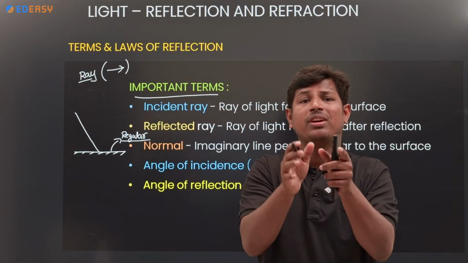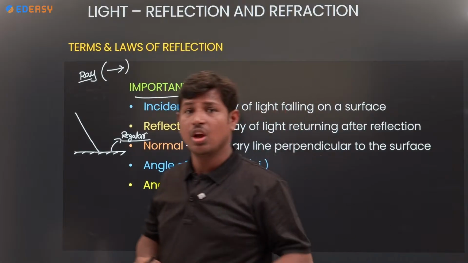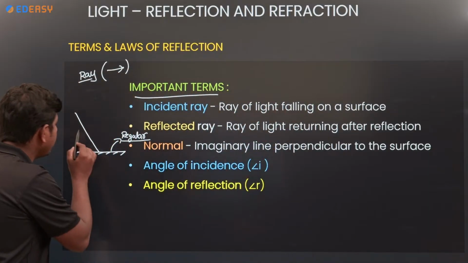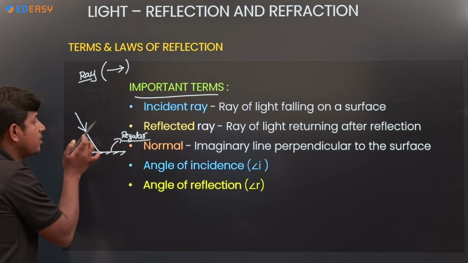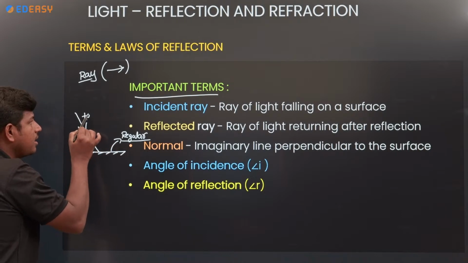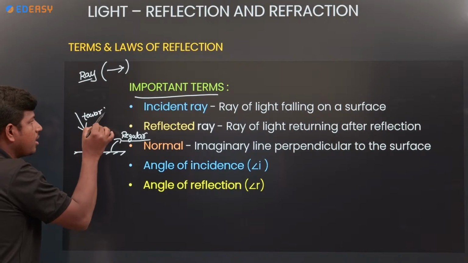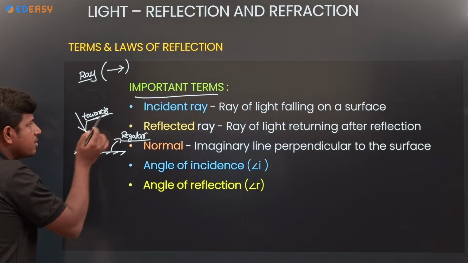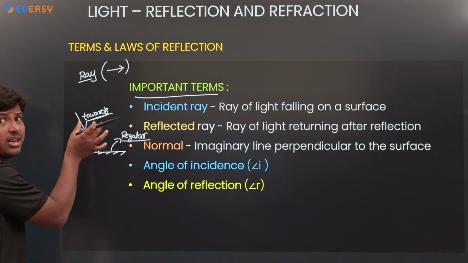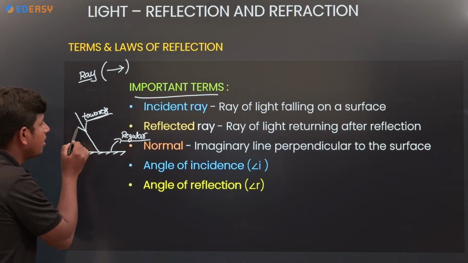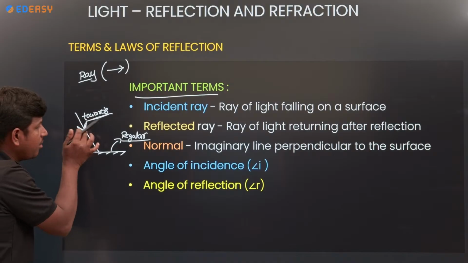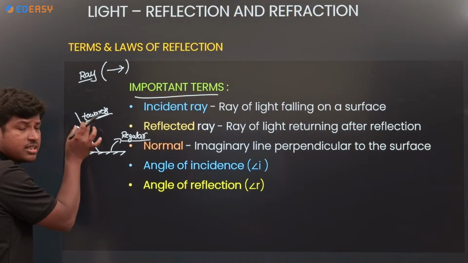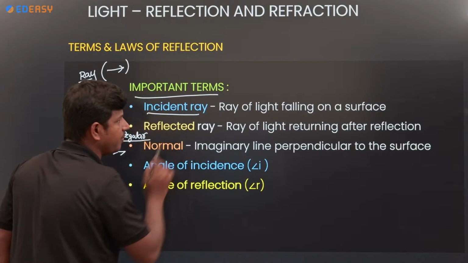So you have to identify which direction it is going, towards or away. How can we identify it is towards or away? Because of the arrow. If there is no arrow, we cannot. If the direction is towards the mirror, then it is the incident ray.